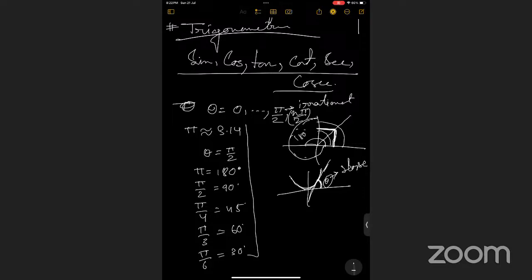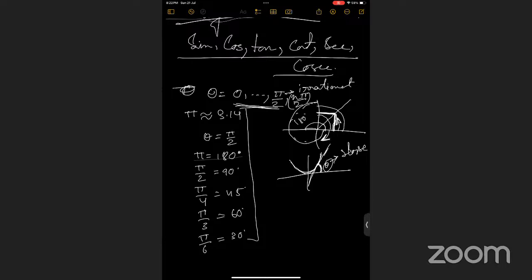Even you can take some negative point. For this, the rotation will be in this side. And if we are taking something positive, then the rotation will be anti-clockwise. So no matter what it is, it can move. It is n pi by 2 actually. So you know the value of the functions in these points when theta equals some n pi by 2, right?